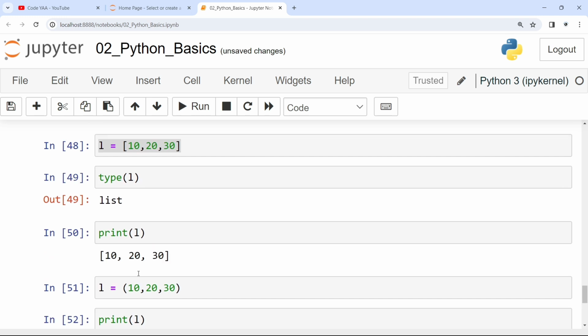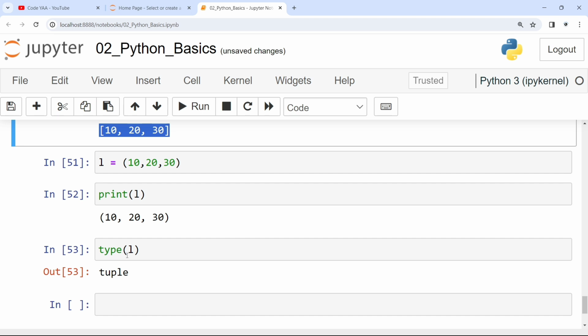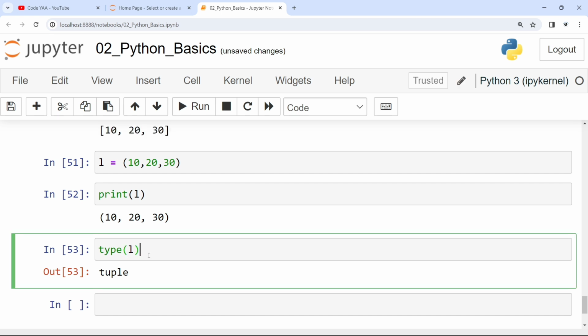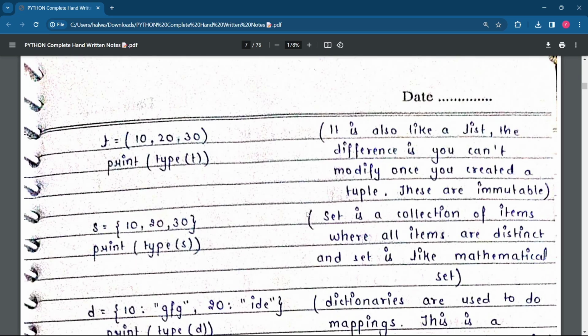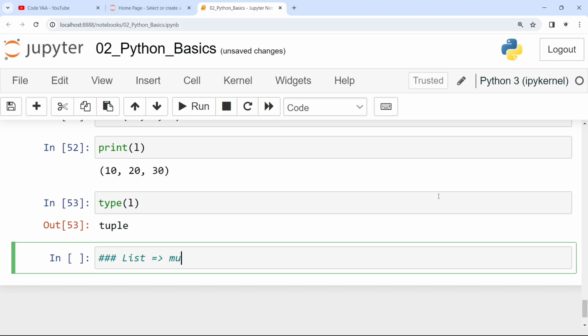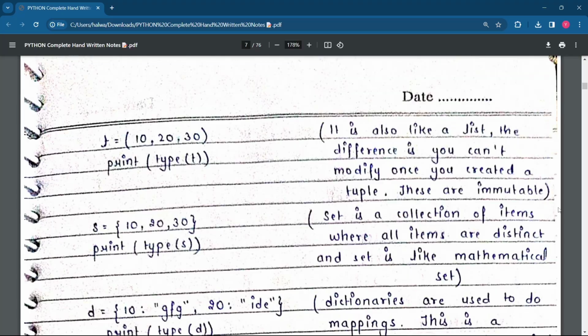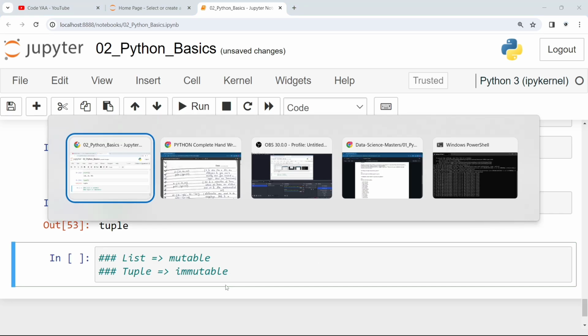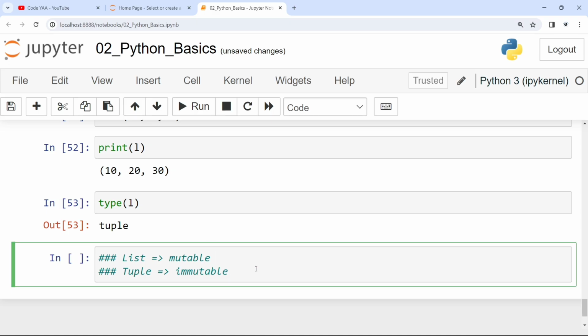So side by side, remember one thing, your list is mutable. It means that whatever things you can see in the list can be changed and modified. But in the case of a tuple, it can't be modified. So that's the reason a tuple is immutable, and a list is mutable. The same thing I've written here itself. Very famous interview question, mainly asked in all interviews. Okay, tuple and list. In a list you can do operations such as create and modify, all the things can be done and it can be modified. But in the case of a tuple, it can't be modified.